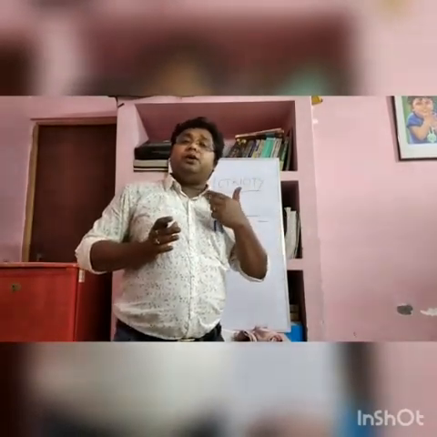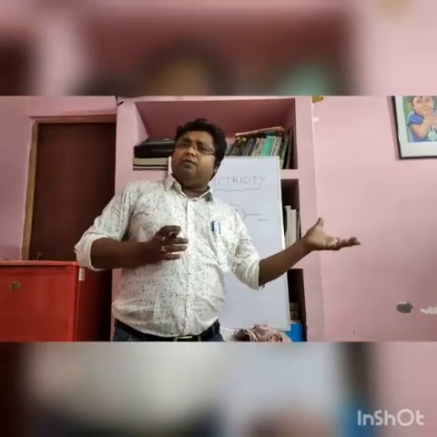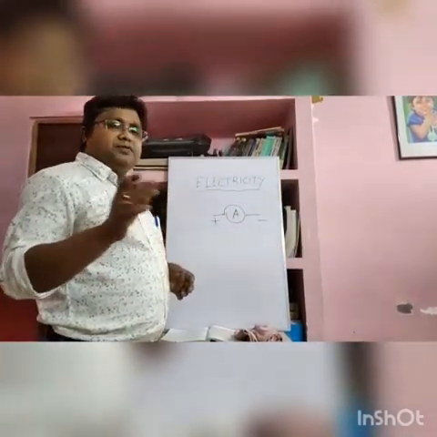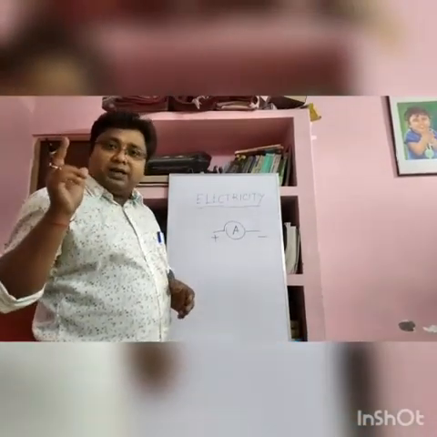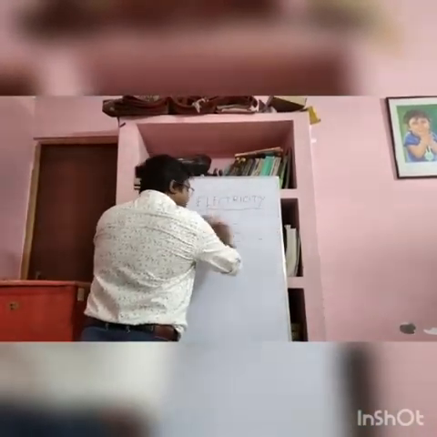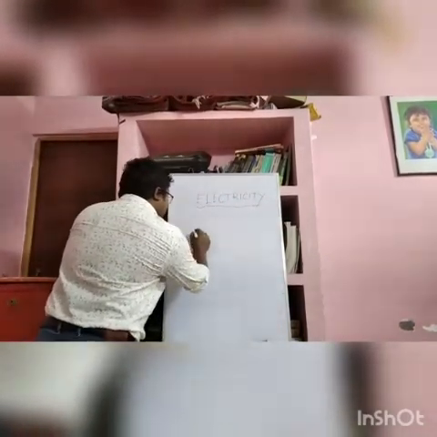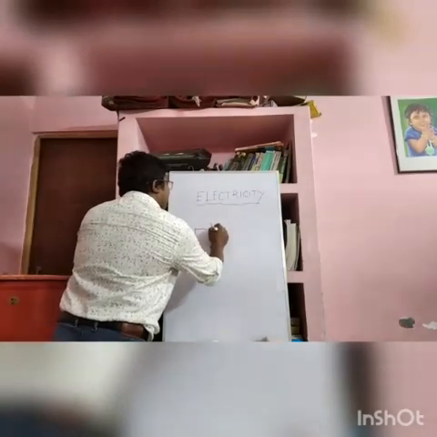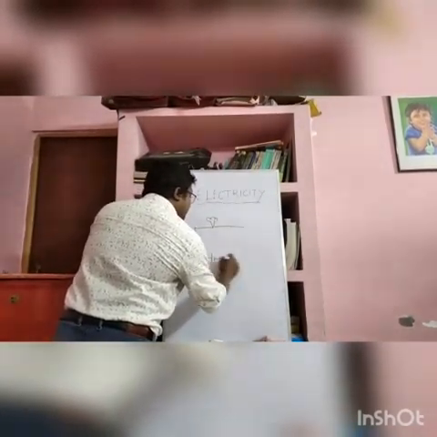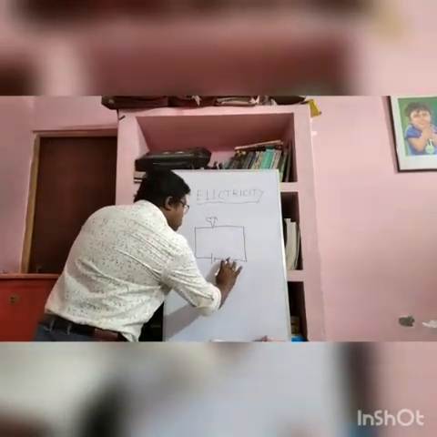Now, what we studied earlier in class 6, 7, 8, I am going to one circuit. Suppose you are all very familiar with open circuits and closed circuits. For this we need a battery, a conductor, and like that. Here also one switch is there.